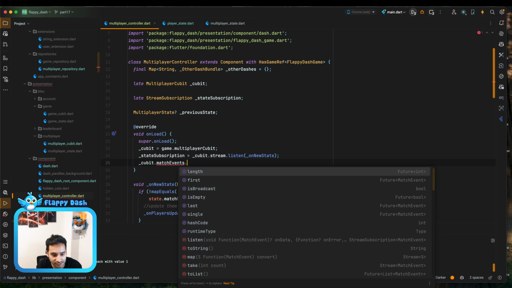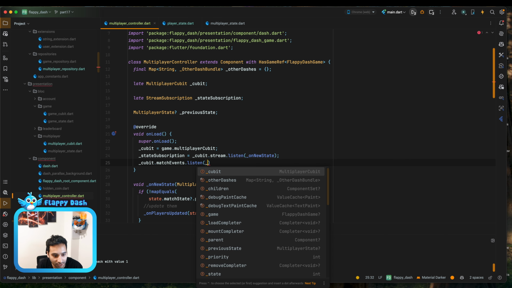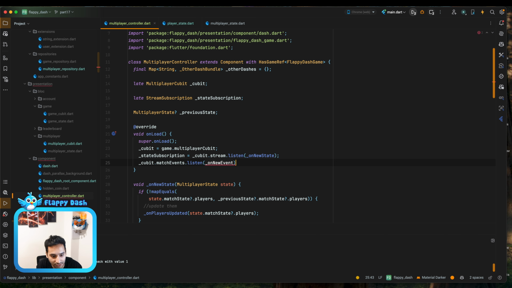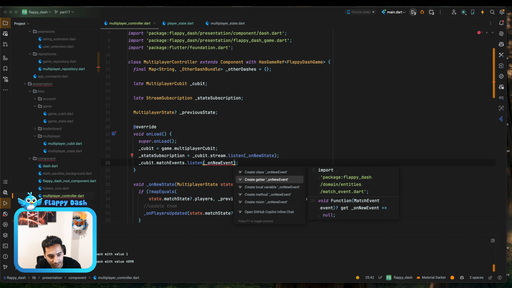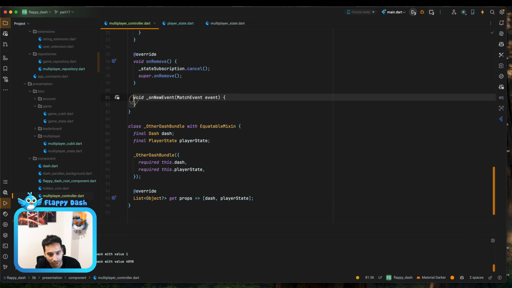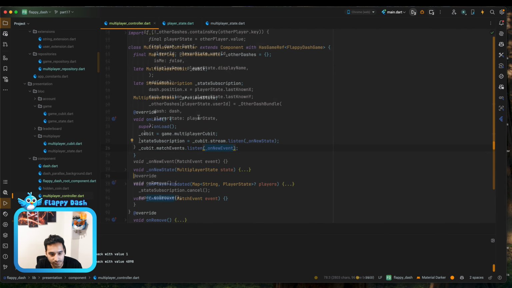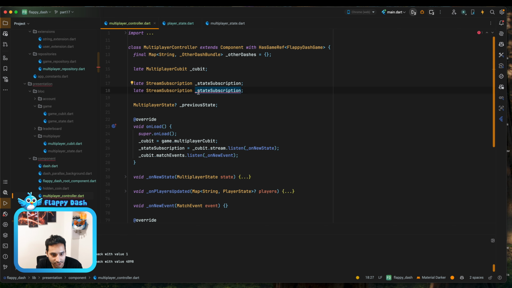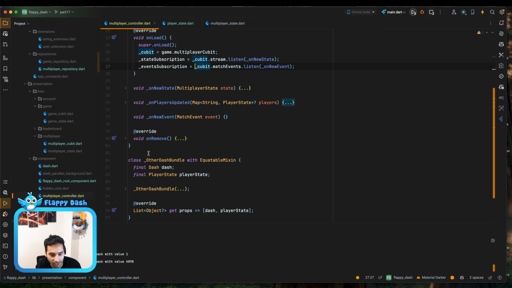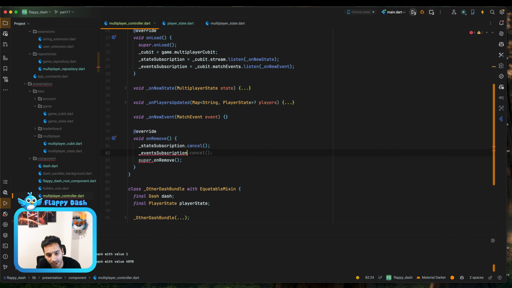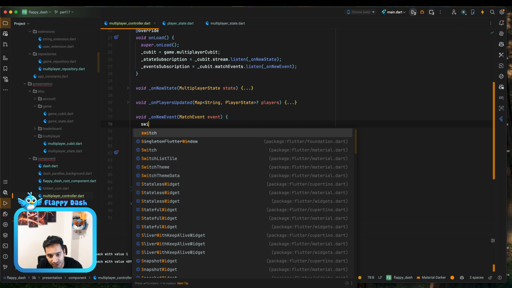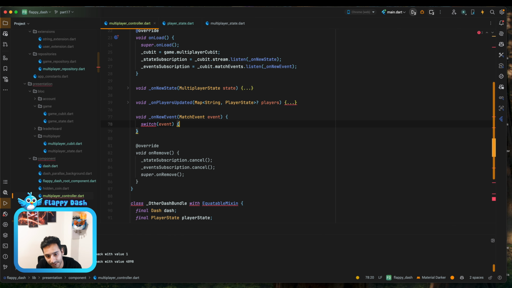qubit.events, match events.listen. And we have on new event. Yeah, let's create it. And let's move it here. And we also have the subscription for the events, and we can just add it here, and we can dispose it in the onRemove. And yeah, so in the event we can have a switch case over the event that is happening.